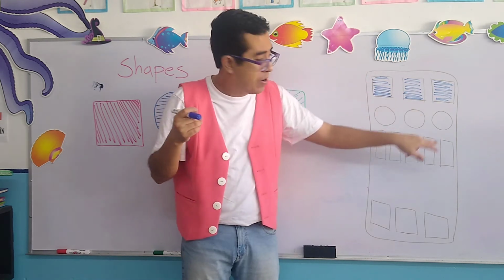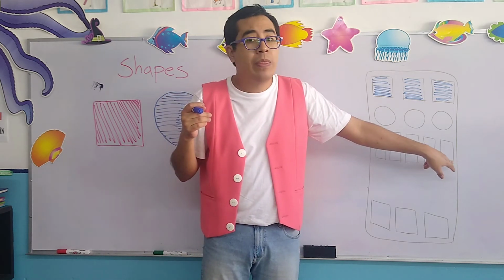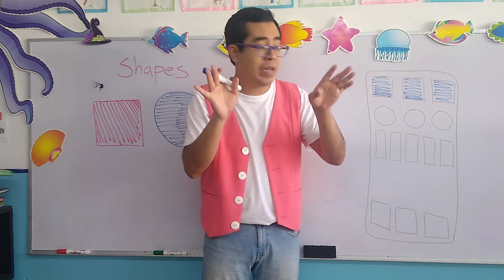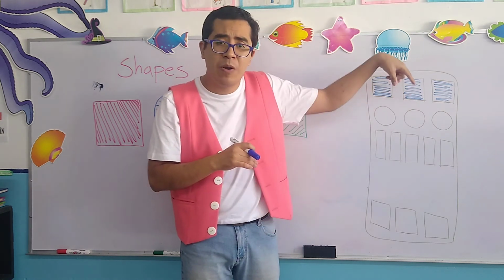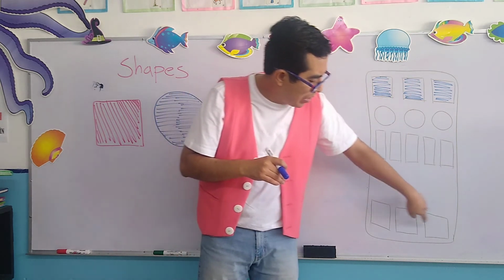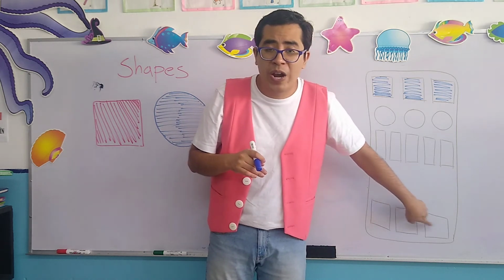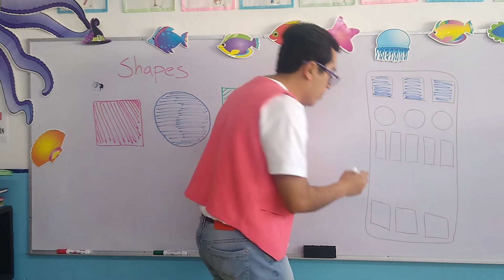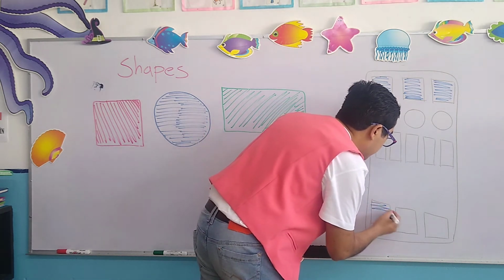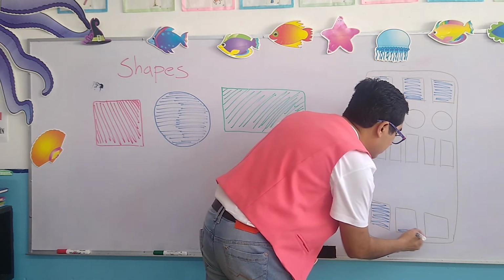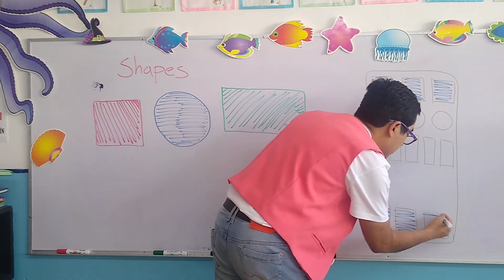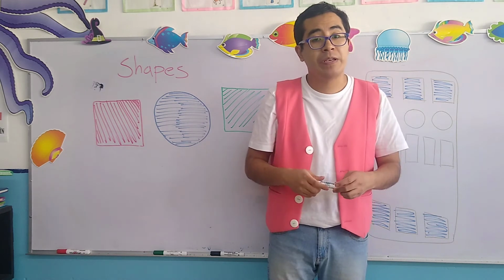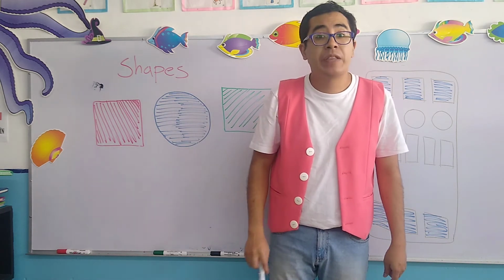Now, under, are these squares? No, they are not. They are rectangles. So we leave them like that, okay? And what about the ones that appear under? These ones right here. Are these squares? Yes, they are. So we continue with the color blue. Okay, very good. Let's continue reading the instructions.